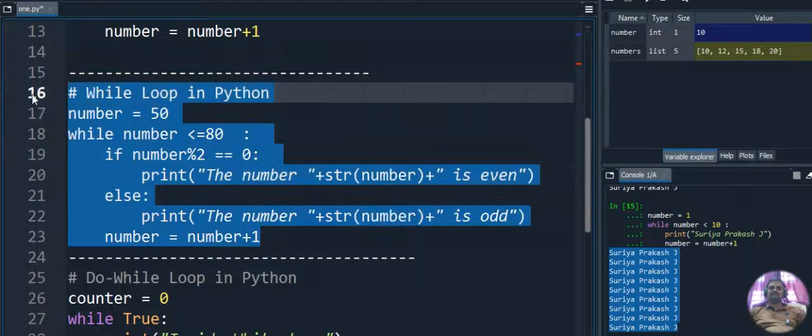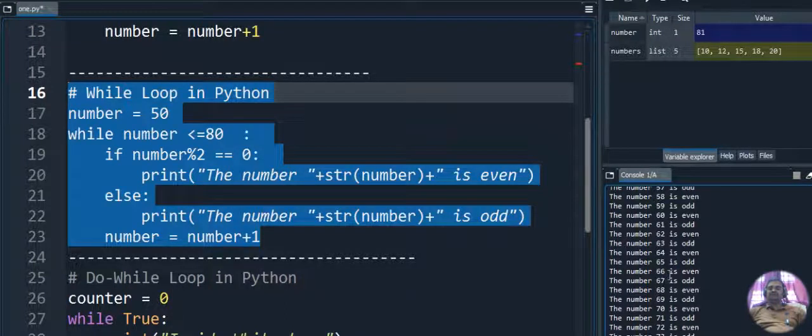So let's execute this code and see the output. When you execute this code, you can see it starts from 50. You can see the output here: the number 50 is even, the number 51 is odd, number 52 is even, number 53 is odd, number 54 is even, like that until 80. 73 is odd, 74 is even, 77 is odd, 78 is even, 79 is odd, 80 is even. Like that until 80 we get the output for this program. This entire program we are executing with the while loop. You have to understand that properly.